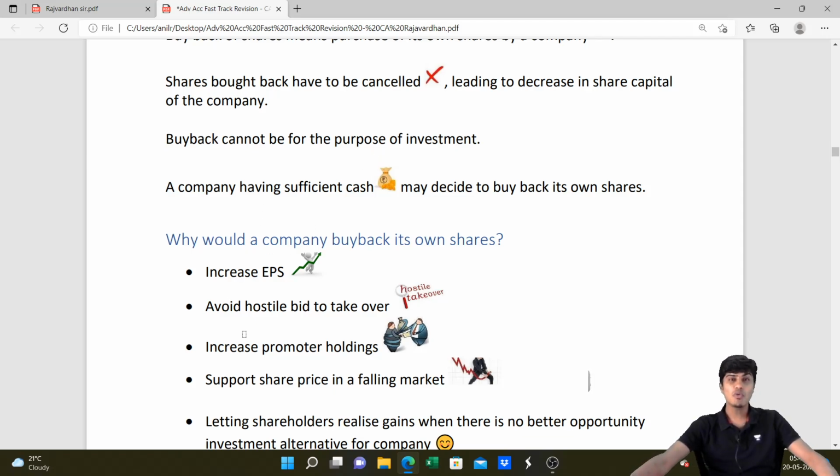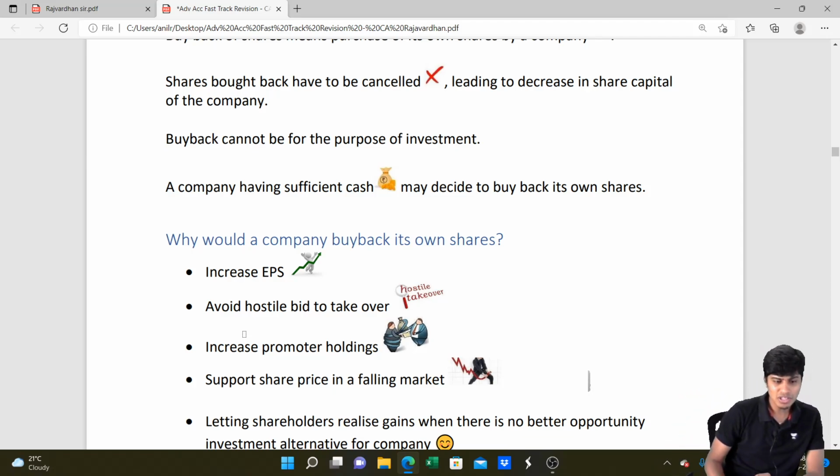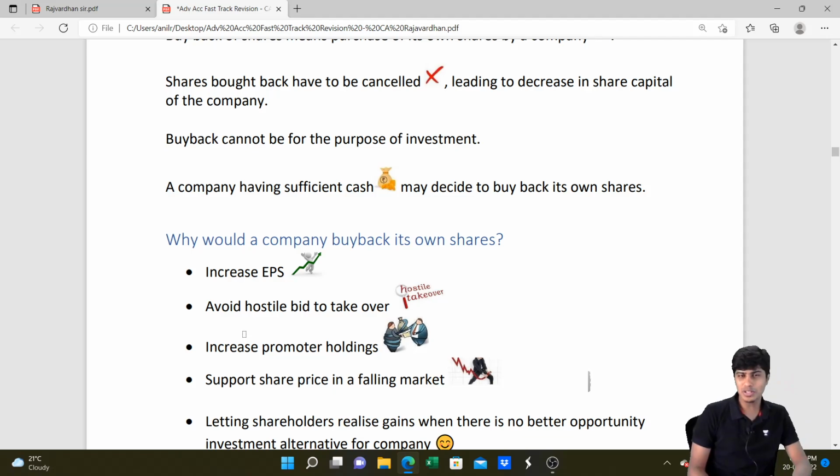The next thing is to avoid a hostile takeover. You might have heard of something called a poison pill, what Twitter tried to do when Elon Musk was starting to acquire the shares of Twitter. So that's something like what we can do, as we all see in the filmy way.